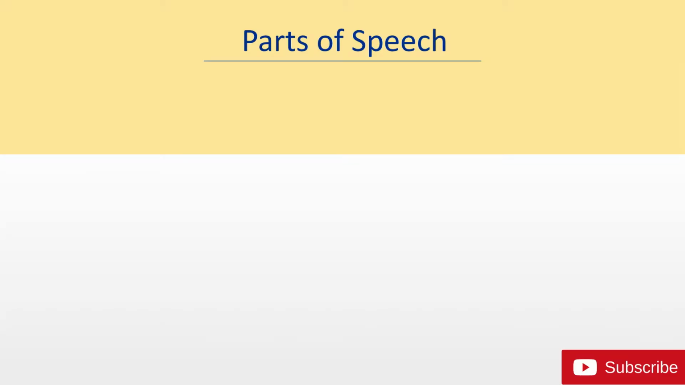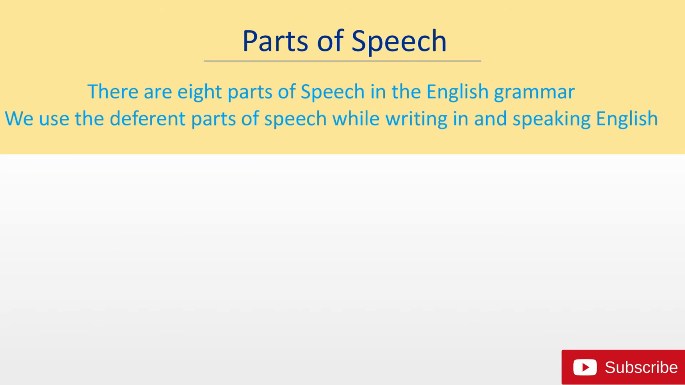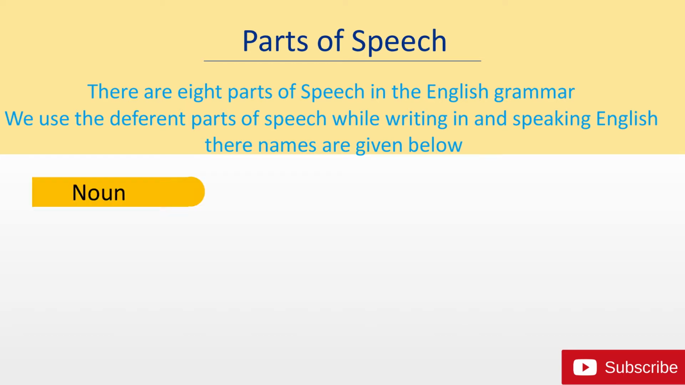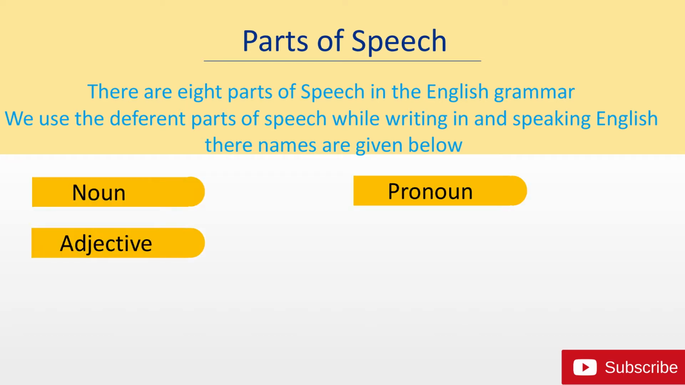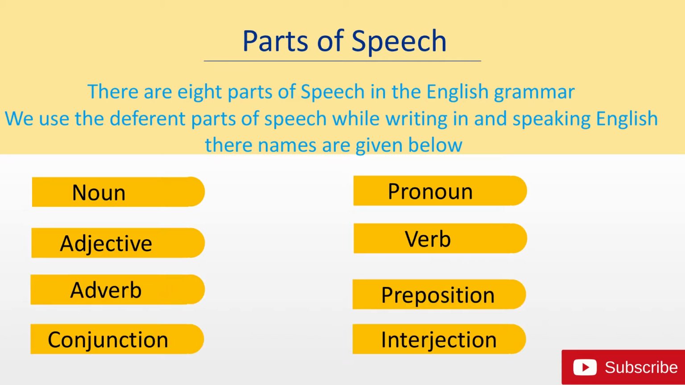Today I am going to talk about parts of speech. There are 8 parts of speech in English grammar. We use the different parts of speech while writing and speaking English. Their names are given below: noun, pronoun, adjective, verb, adverb, preposition, conjunction, interjection.